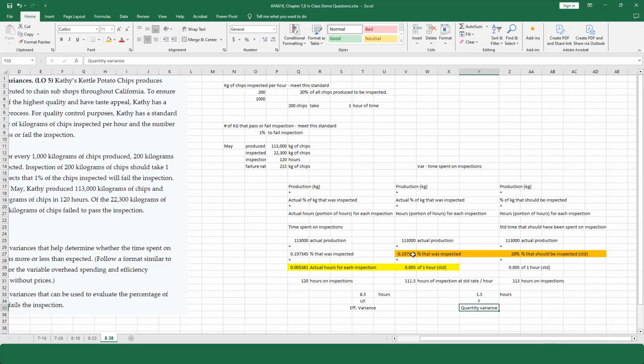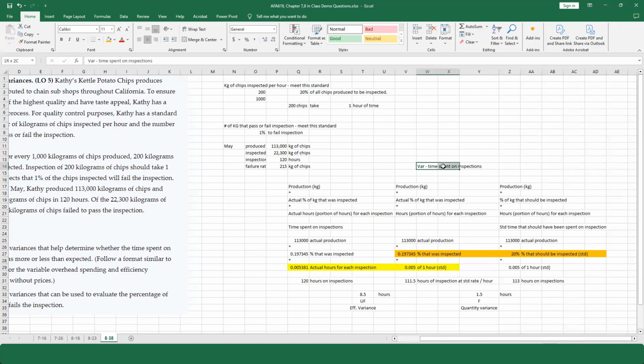Now, you could say to yourself, but we should have done 20% and we didn't. We only did 19%. That's bad. You inspected less. But it's actually a variance where we're checking the time spent on the inspections. We're not checking whether we did the right amount of inspections. We're saying, how long did I spend on inspections? And the fact is, I spent 1.5 hours fewer on inspections than I thought we were going to, based on our level of production. This is positive.